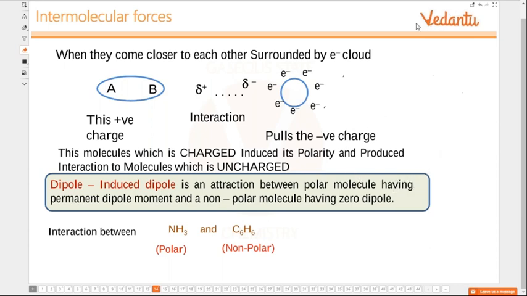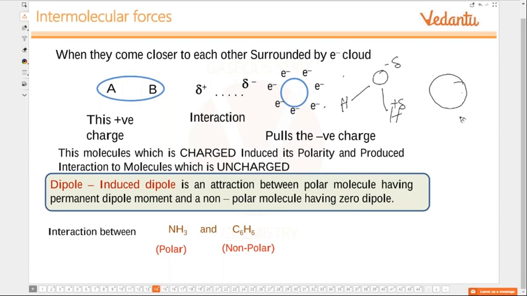Now you see, this is a water molecule. This end of the molecule is negative, this end of the molecule is positive. There is an oxygen molecule, which is non-polar.